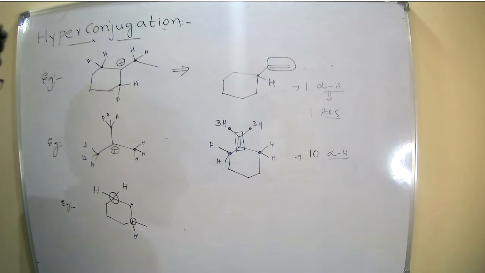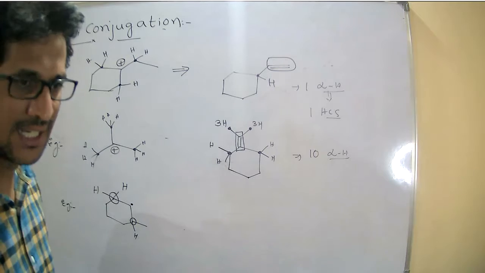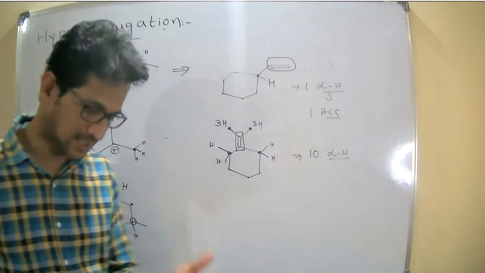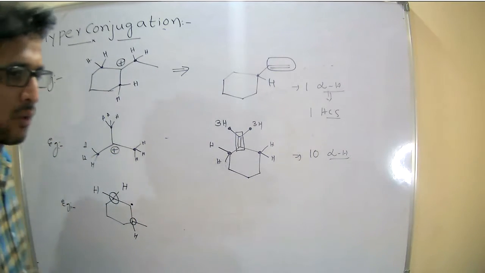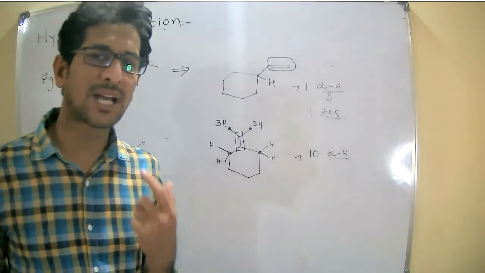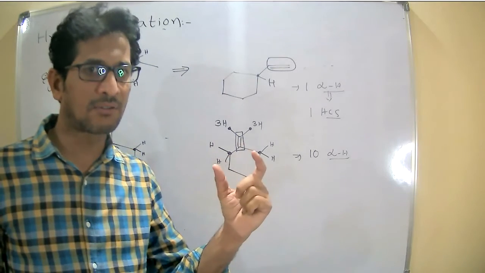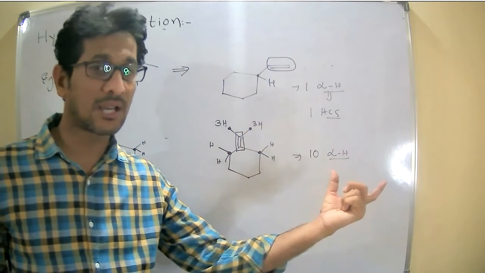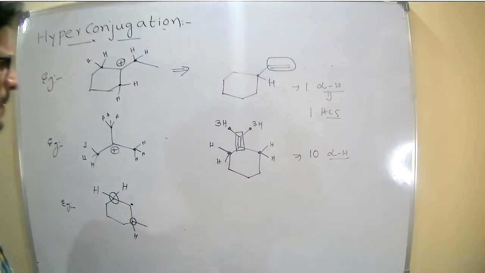Okay. So these are some examples of determining the alpha hydrogens present in a given compound. What is the use of finding the alpha hydrogens? If it contains alpha hydrogens, it shows the hyperconjugation effect.